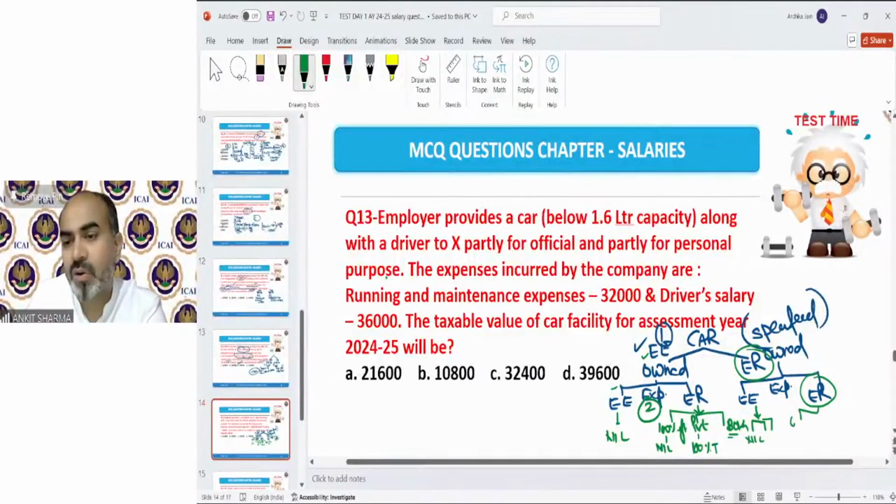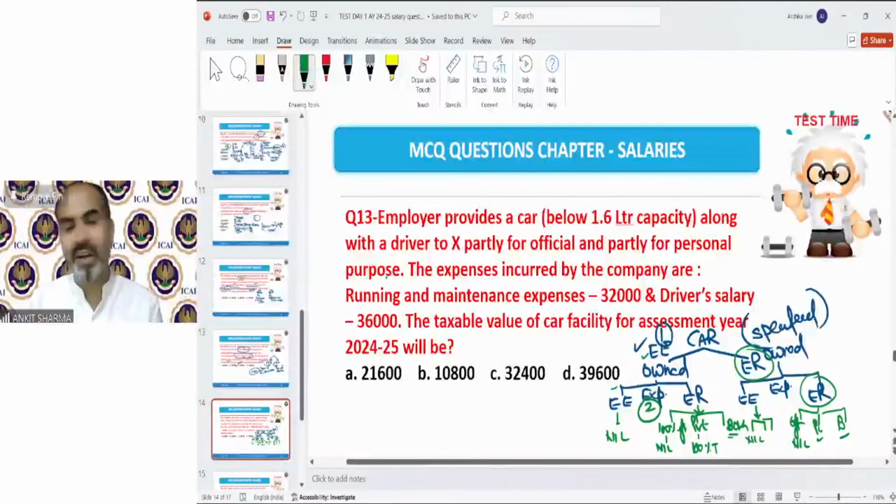So again 3 cases, official, private and both. We have separate provision. Official there is nil. We have to calculate these values. So in the question, first of all, we have to find out which category my question is falling in. If you are able to find the correct category, you are able to find the correct case, the correct amount.